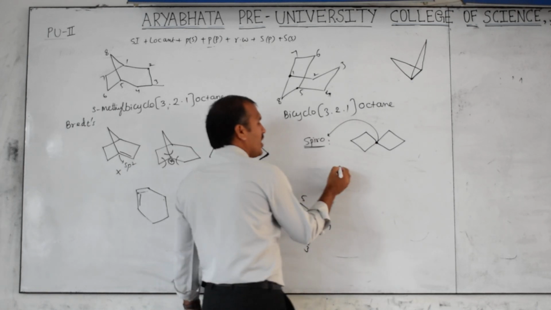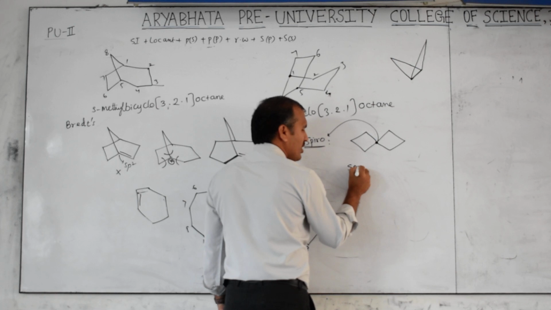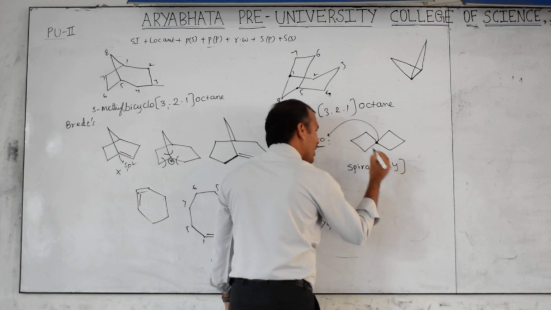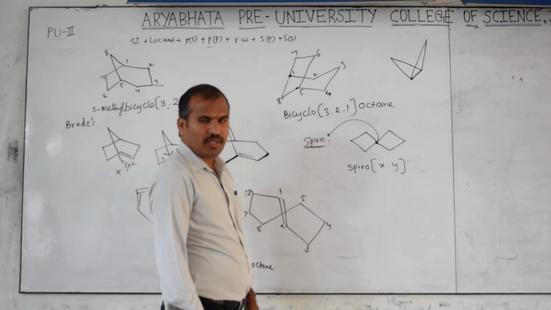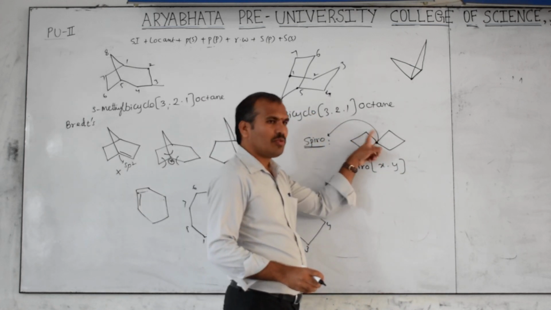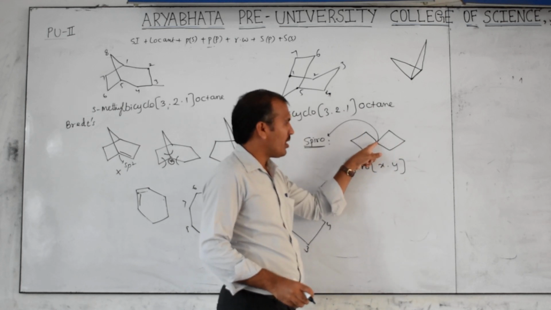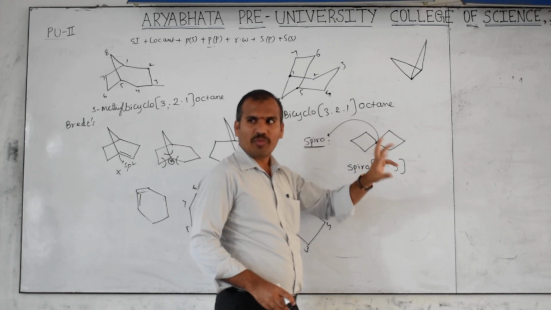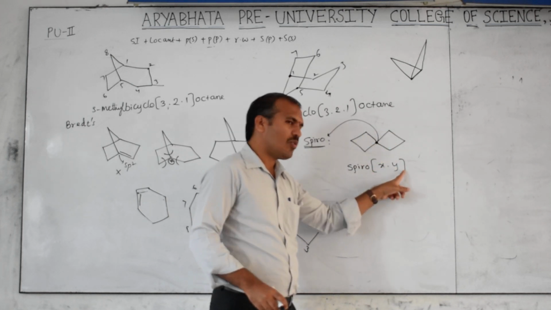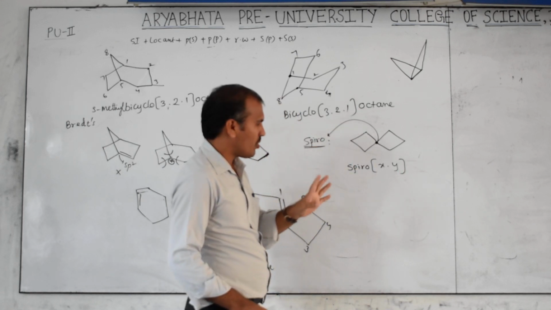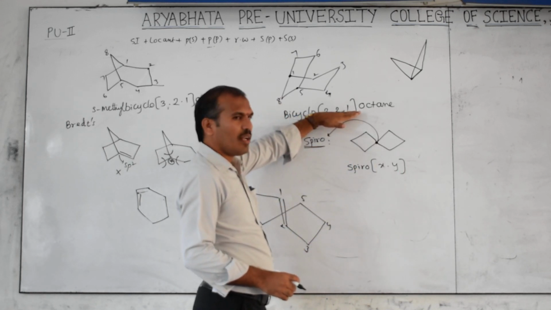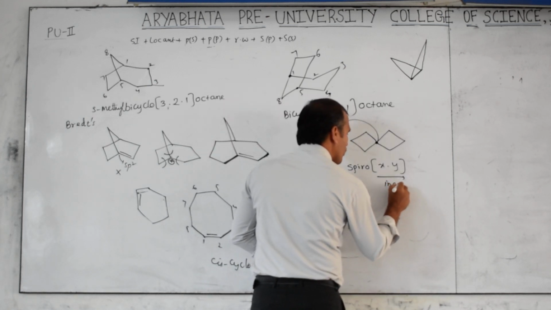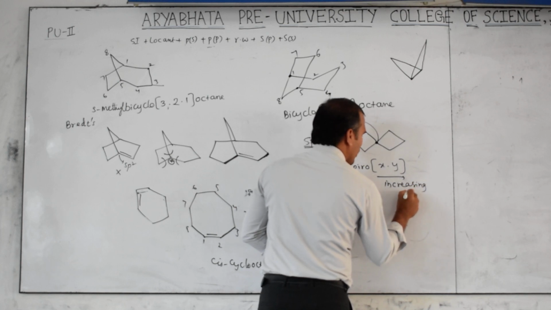Now here, instead of bicyclo, you have to use the prefix spiro. Here only X, Y is there. Z is not there. Here no Z. Why? Only two rings here, and for numbering, this ring will be the largest or smallest; only two are possible, 3, 4 not possible. That's why Z is not there here. But which order is there? Decreasing order, but here increasing order. That is the difference.